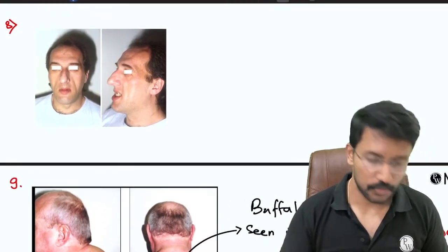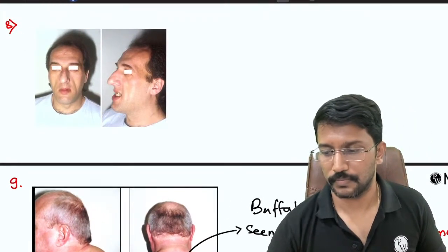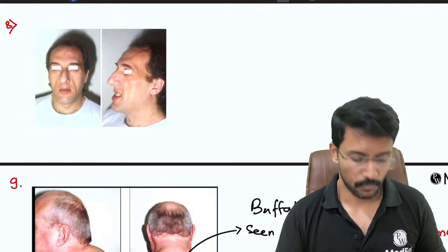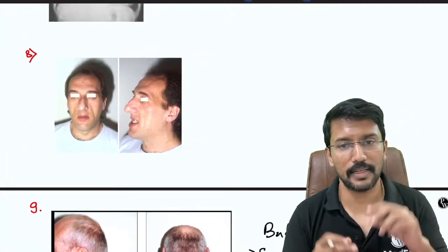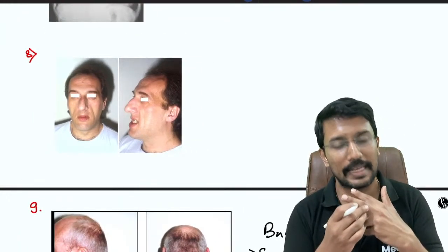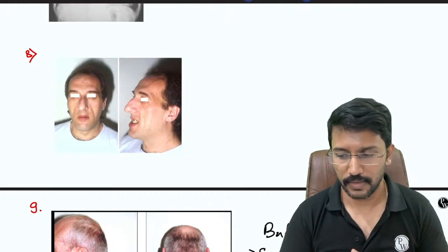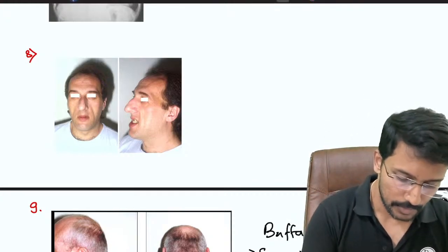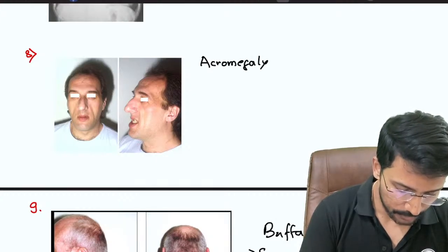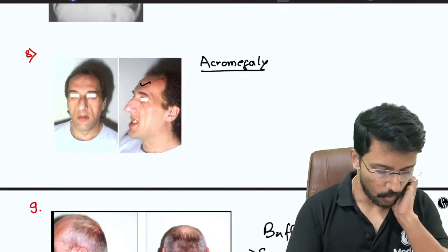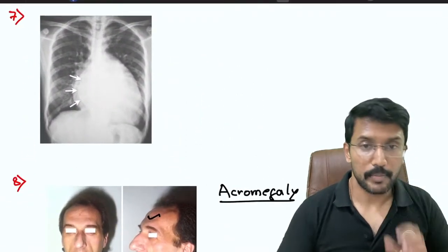Okay, now when you look at this image, what comes to your mind? So what you notice here is that there is prognathism, frontal bossing, right? Coarse, stuffy nose. I'll give you a clue. Sometimes they will give you this image and then in the question they will mention that patient presented with increasing ring size and shoe size, right? So this should be suggestive of acromegaly. Acromegaly. Good.